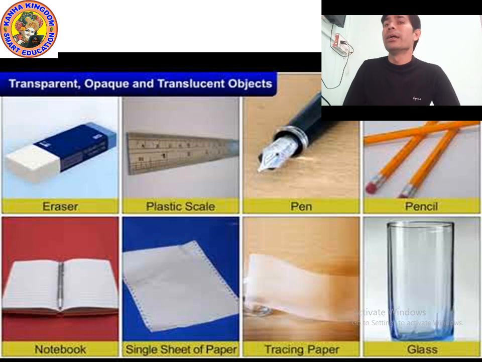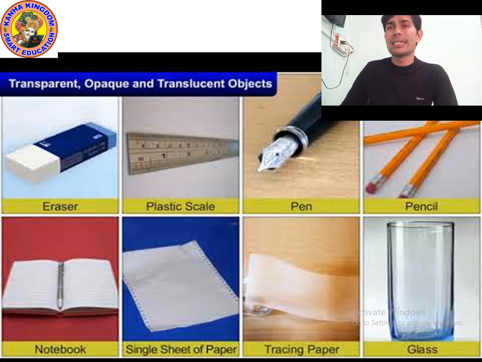And we know that an object which allows partial passage of light is called a translucent object. If you try to pass light through a single sheet of paper, then light can pass, but not completely. Half of the light can pass. Now the next example is tracing paper. Tracing paper is also translucent.